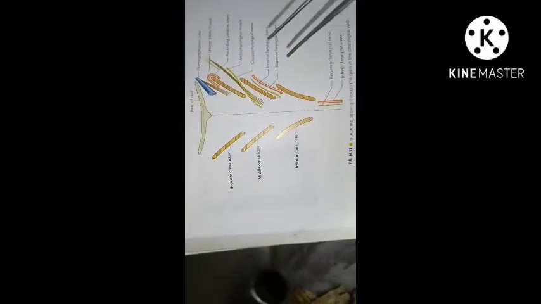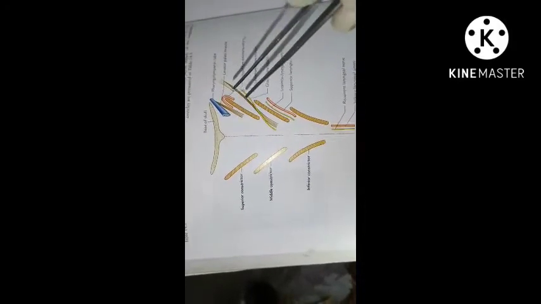Here we can see the middle constrictor muscle clearly. We'll see the structures passing through the gaps in the pharyngeal wall. In the diagram, we'll see the structures passing between the base of the skull and the upper concave border of the superior constrictor muscle. This gap is also called the sinus of Morgagni.